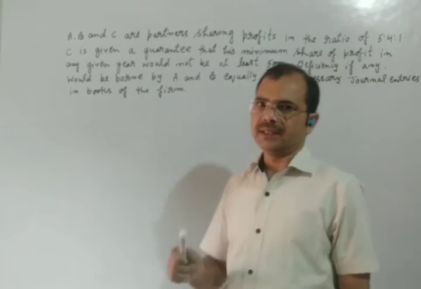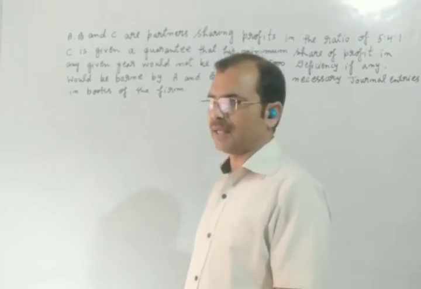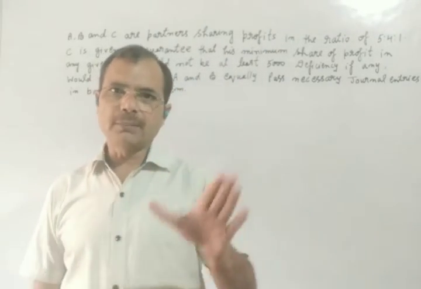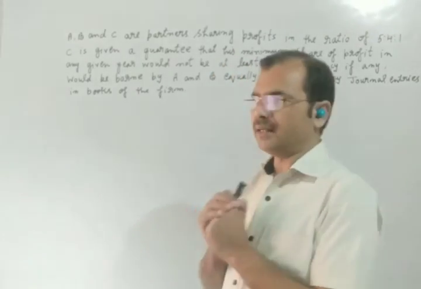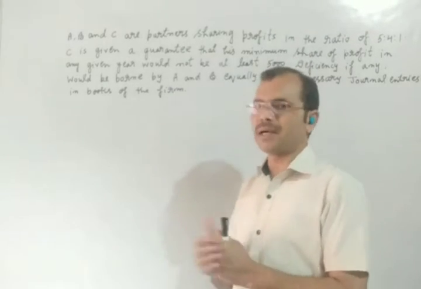Deficiency, if any. Suppose C is unable to receive 5,000, meaning there was some deficiency. What treatment will be adopted by the remaining partners?